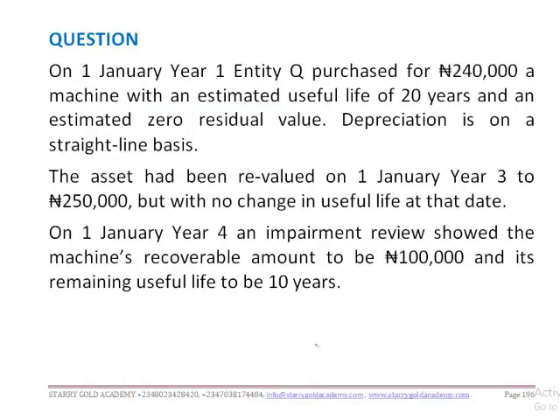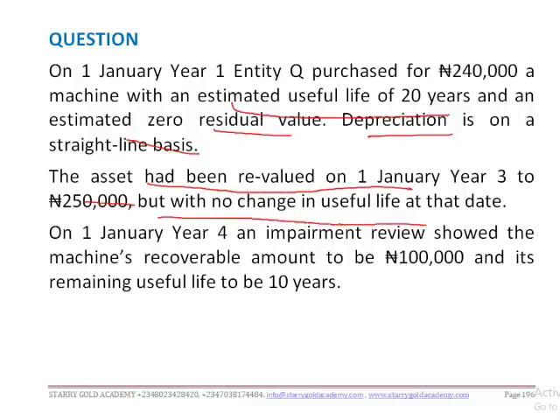Are we together? So now let's take a question on this, so as for us to get ourselves cleared, and for you to appreciate what you have been taught. Now I read the question. On 1st January year 1, entity Q purchased 240,000 naira worth of machine with an estimated useful life of 20 years and an estimated zero residual value. Depreciation is on a straight line basis, and the asset was revalued on 1st January year 3 to 250,000, but with no change in useful life at the date.